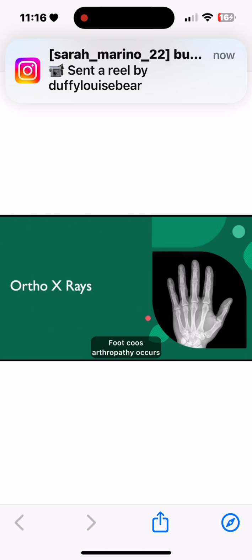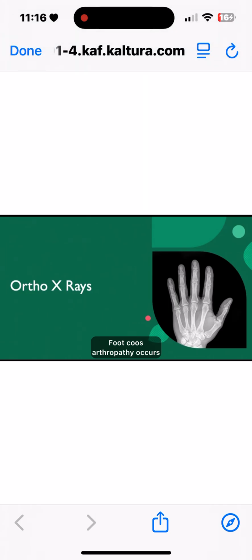Foot. Charcot's arthropathy occurs in patients with diabetes. It's a progressive joint disease following loss of sensation. Among people with type 1 diabetes, it occurs in the 5th decade of life, and with type 2, it's later, the 6th decade. You see swelling, pain, loss of function, loss of feeling, erythema. It looks like an infection.